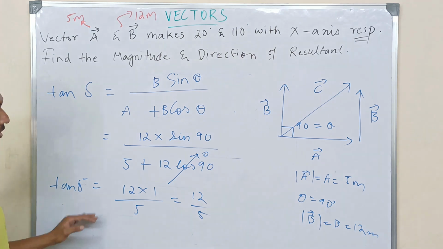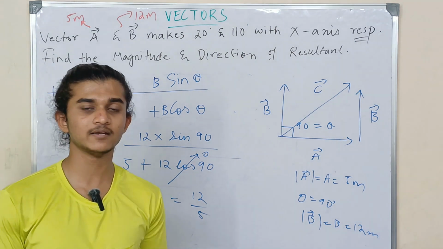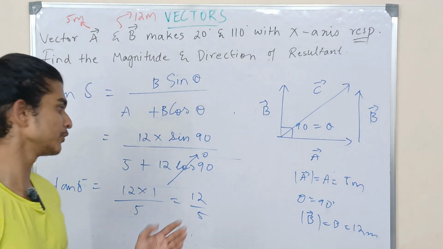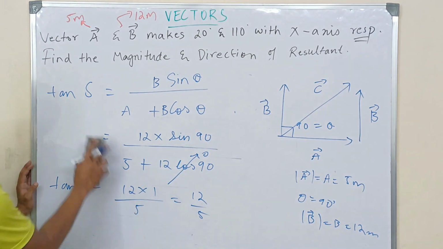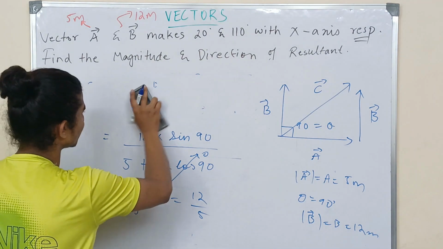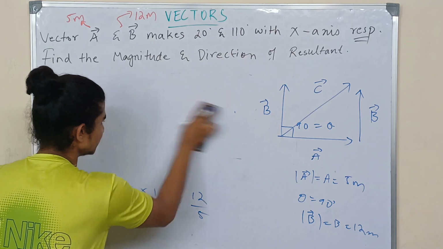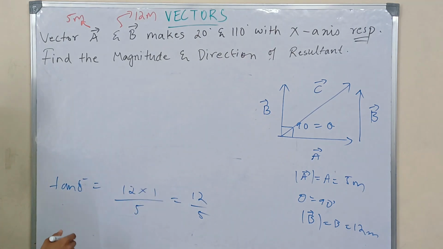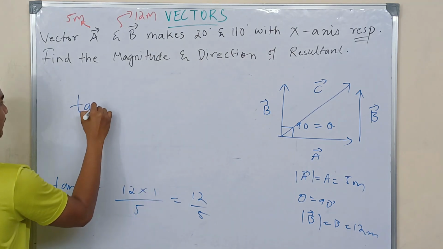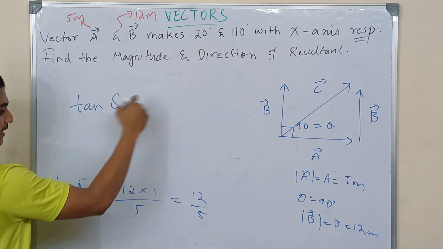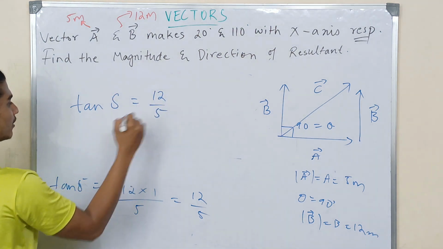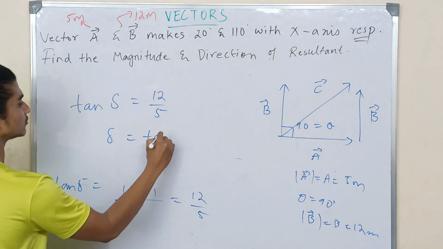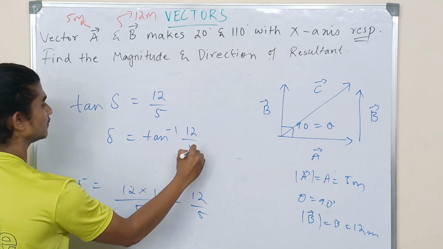This is how you're going to leave it. If you don't know the value, you have to use inverse trigonometric functions, which is a concept for a different video. So tan delta equals 12 by 5, or delta equals tan inverse of 12 by 5.